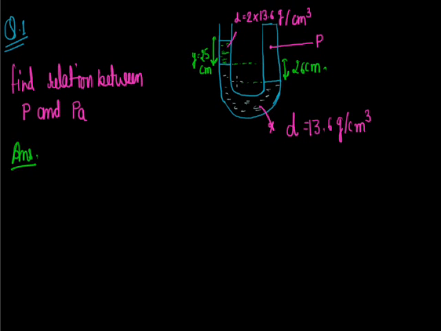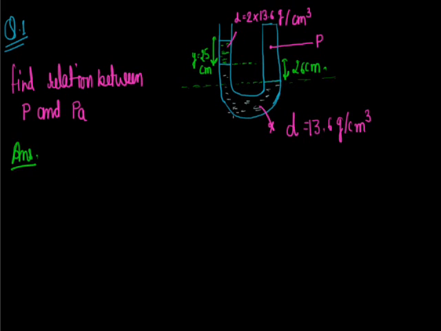Like in this problem, this level can be considered as the reference line, because at this level the pressure on both sides will be equal, because the liquid is the same, and in the same liquid at the same level the pressure always remains the same. So at this level pressure will be same. So if we find the pressure at this and this point, we can equate them.